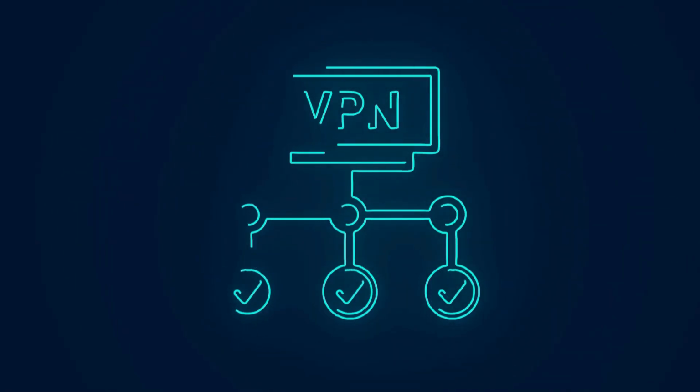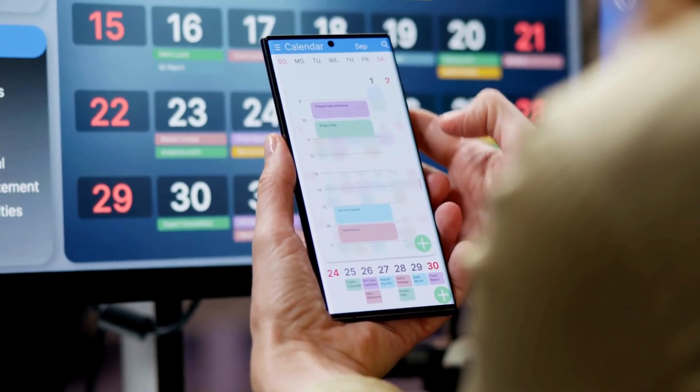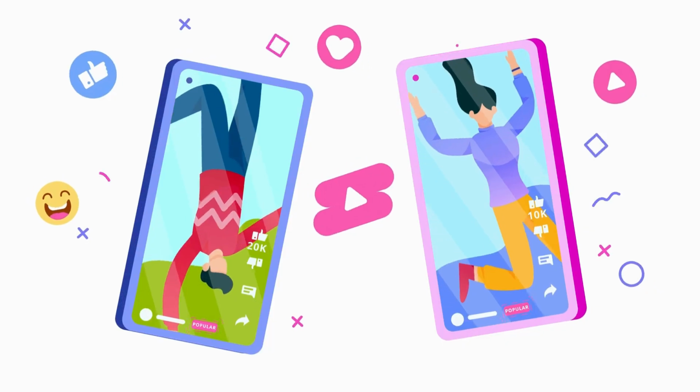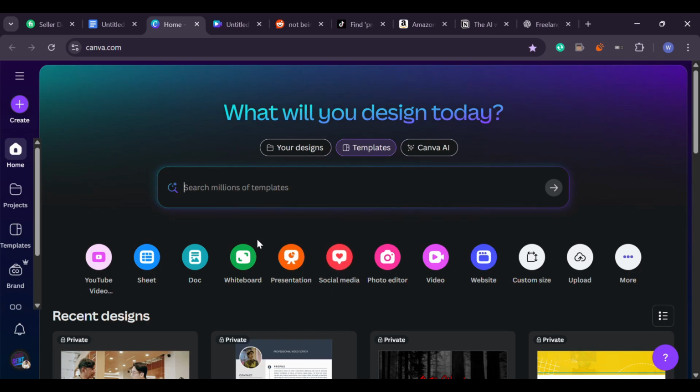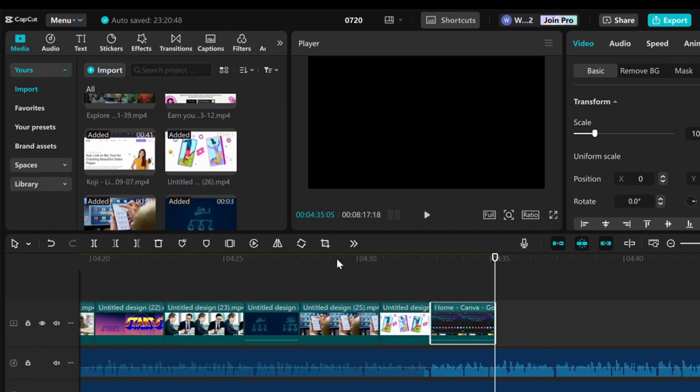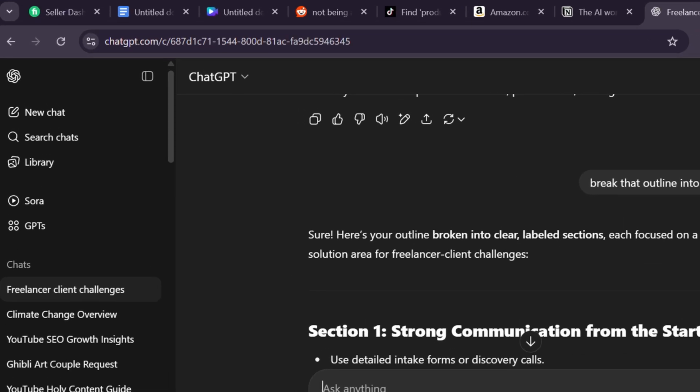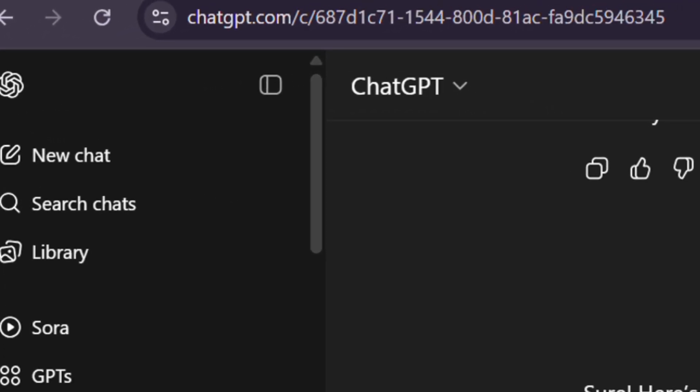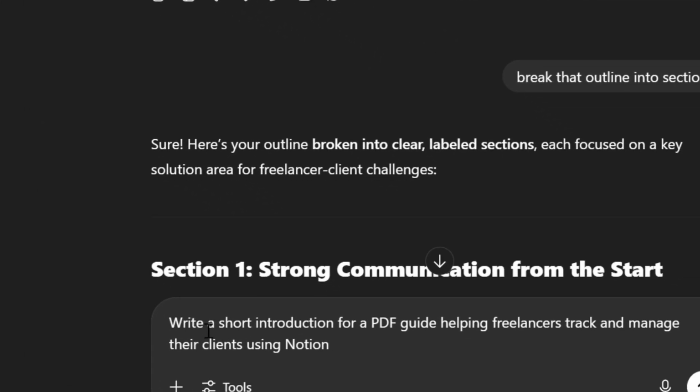For example, if your product is a digital planner for ADHD professionals, post short videos showing one feature at a time. Use Canva to create carousel posts. Use CapCut to edit short tutorials. Use ChatGPT to help you write scripts that explain how the planner works, why it's helpful, and who it's for.